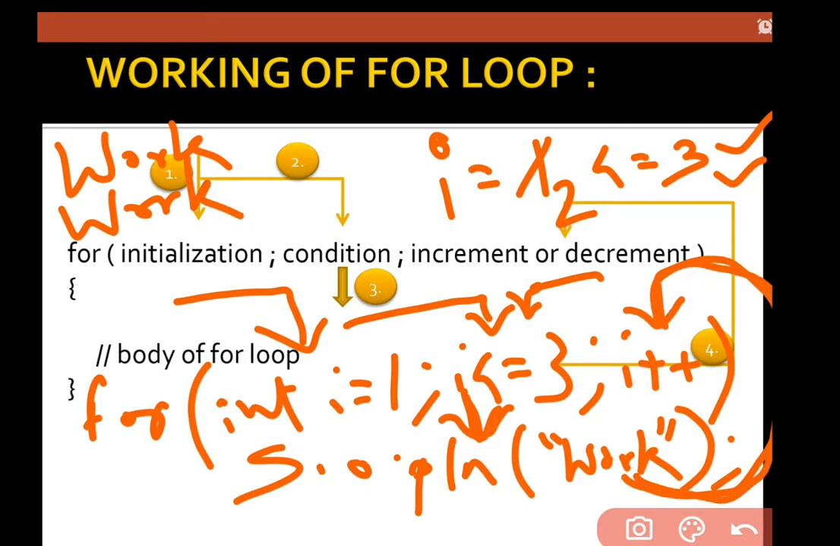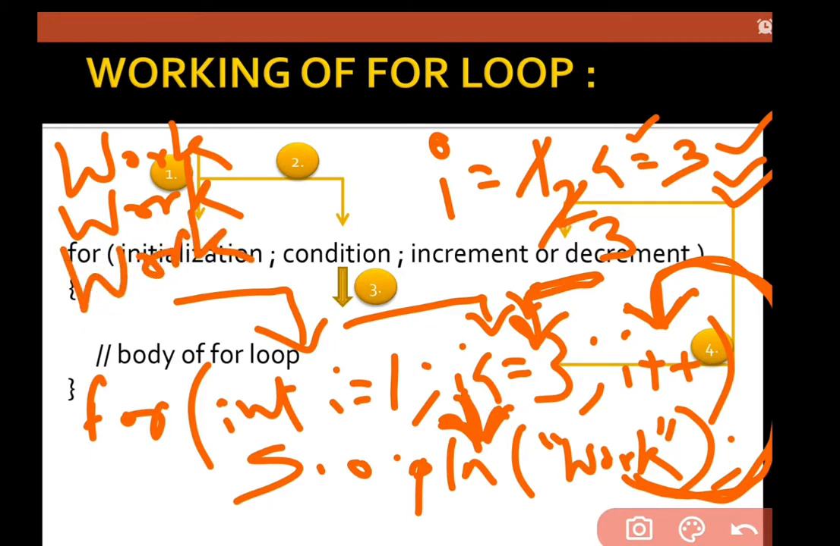Again we take a turn and increase the value of I. Then it is 3. Is 3 smaller than or equal to 3 or not? Yes, it is equal to 3. Again the condition is true. If the condition is true, we have to execute the body part. The body part is executed again. Work is always displayed on a new line.